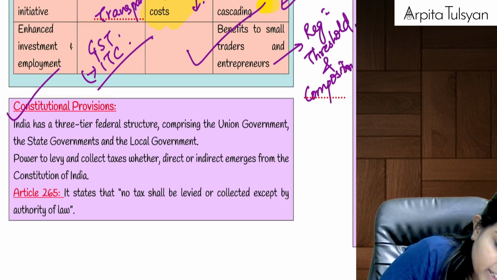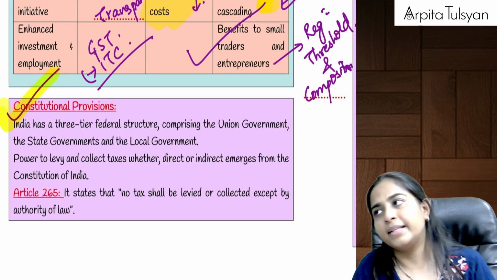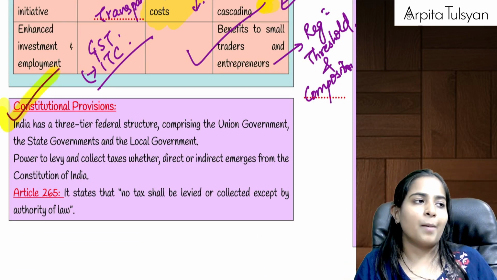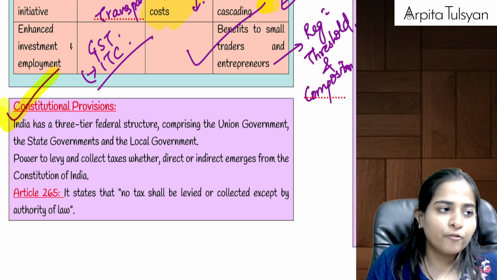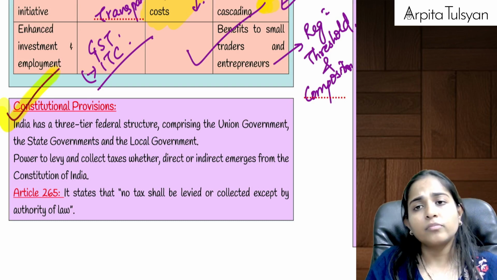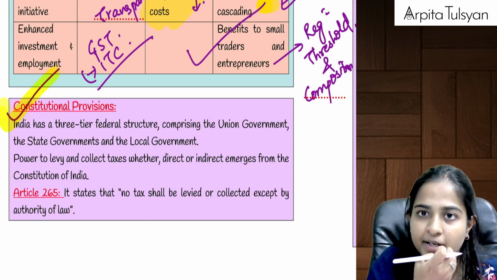And then going on to the next one, that is the last one, your constitutional provisions, about which we had already studied that before bringing GST, we had to make some constitutional amendments. Okay, why?